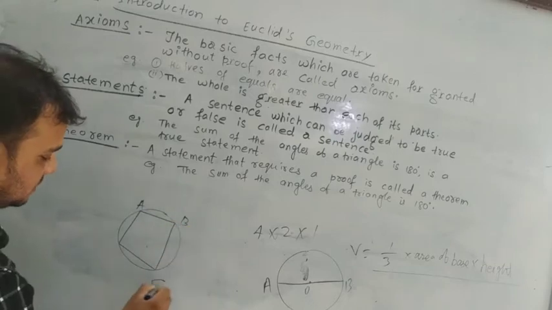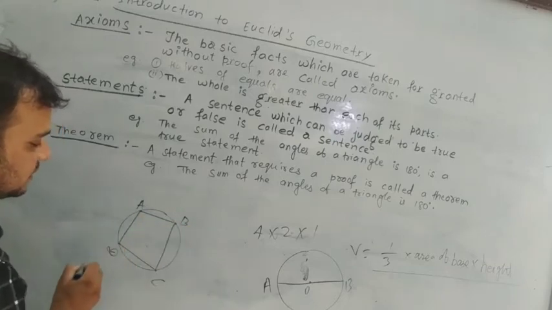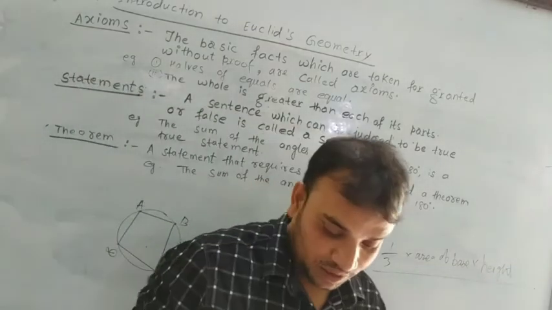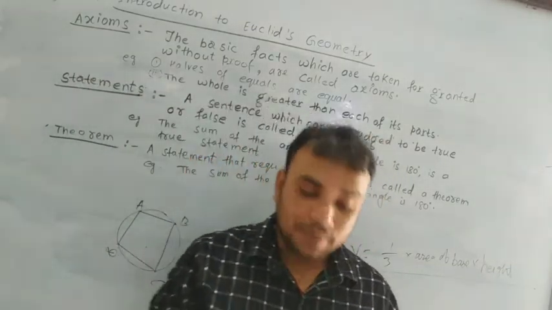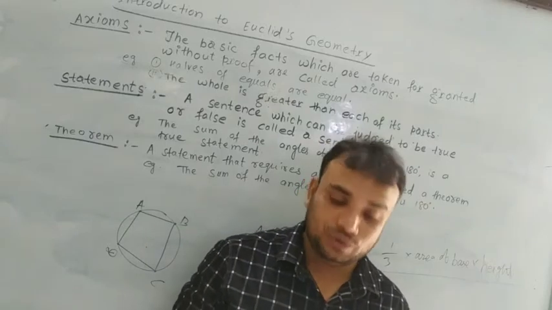A, B, C and D lie on a circle, so ABCD is a cyclic quadrilateral. Dear students, Bhaskar 2 gave the dissection proof of the Pythagoras theorem.